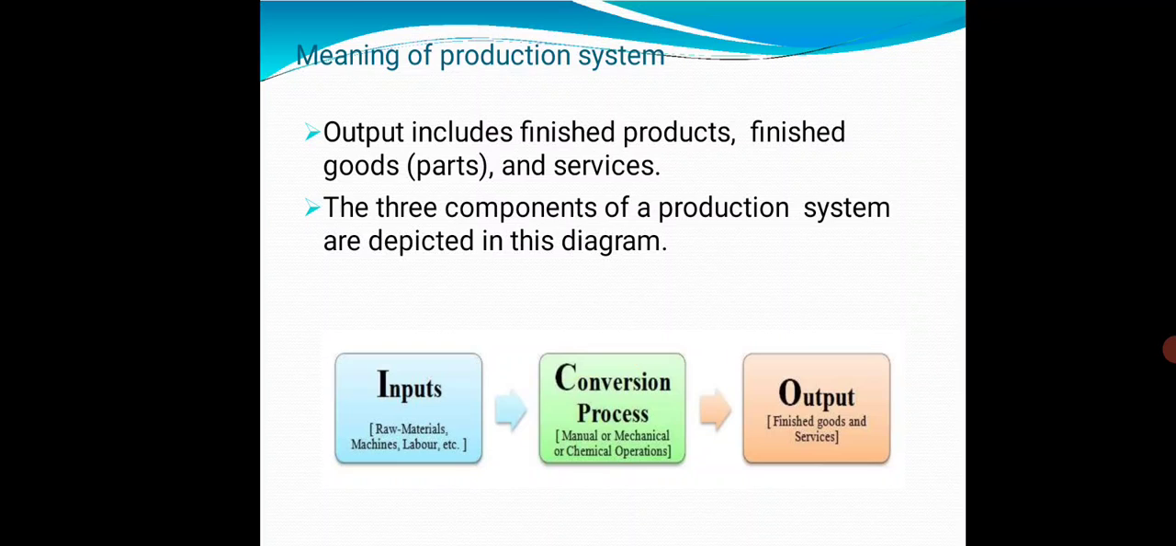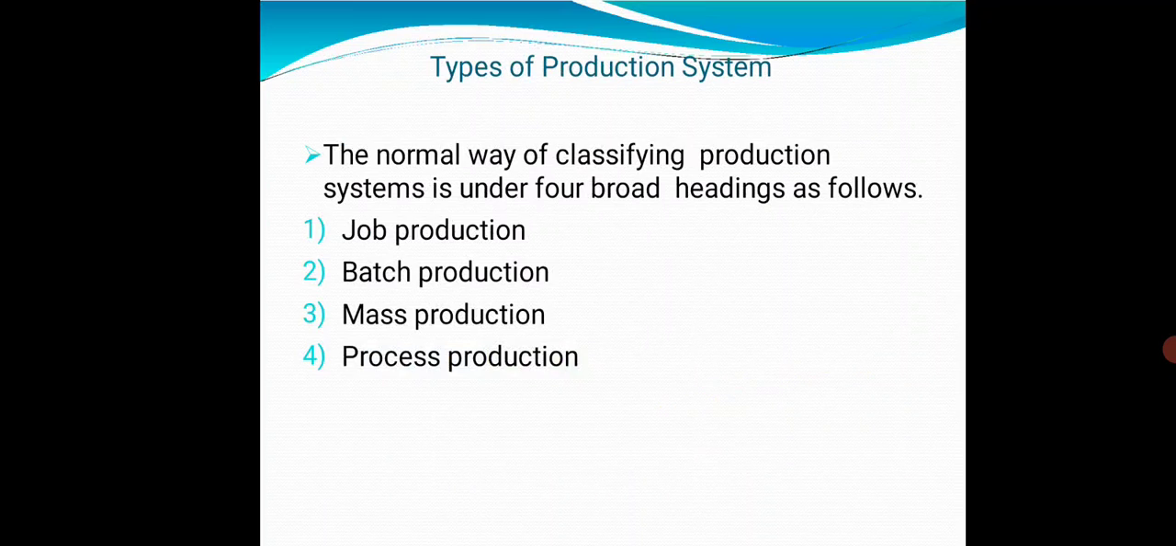The three components of a production system are depicted in this diagram. Input is converted in the conversion process, then moves to output. Input means raw material, machines and labor, etc. Then conversion process means manual or mechanical or chemical. This conversion process gives output, that is, finished goods and services.